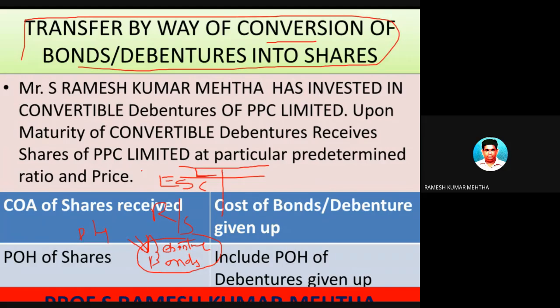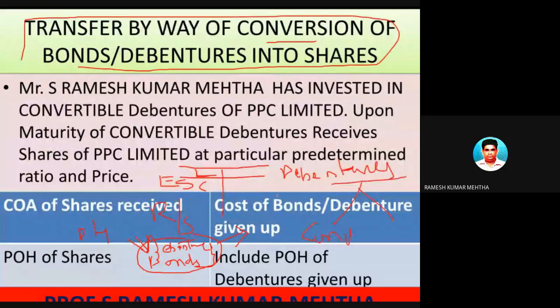So equity share capital, reserves and surplus, debentures, bonds, long-term loans from bank, and preferential capital, if you add together, you will get capital employed in the company. Now I'm talking in particular about debentures. Debentures is a long-term source of capital for any company, just like equity share capital or bank loan or bonds. One characteristic of debentures is that they are convertible debentures.